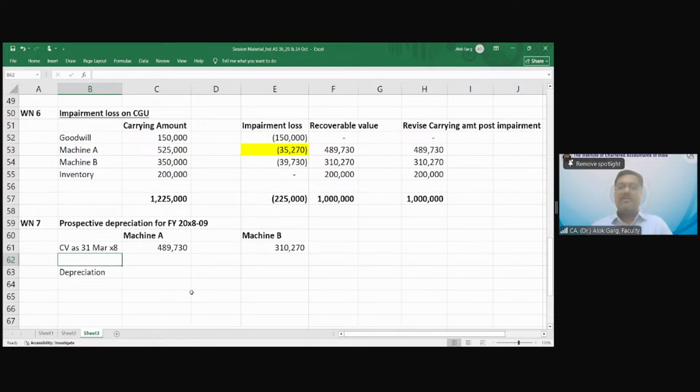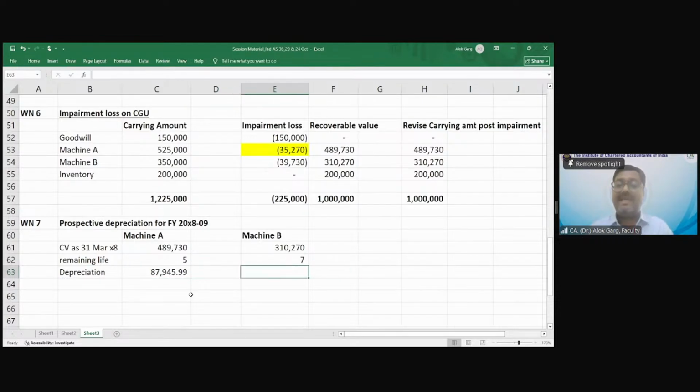Okay. So what is my depreciation for this? Cost minus residual value 50,000 divided by remaining life 5 years. What is the remaining life? 5 years. And what is the remaining life for machine B? 7 years. Okay.